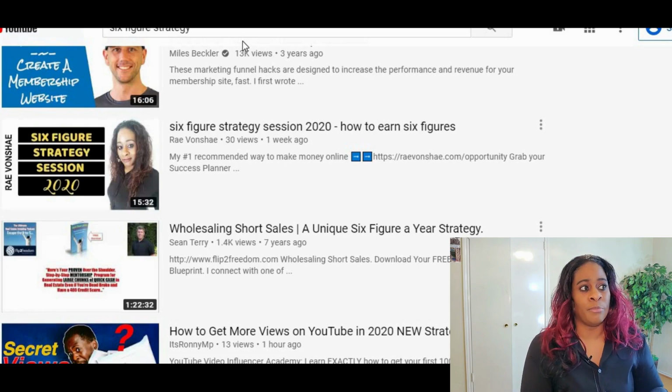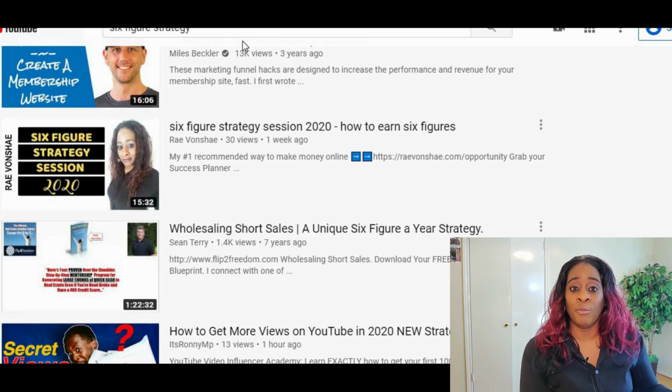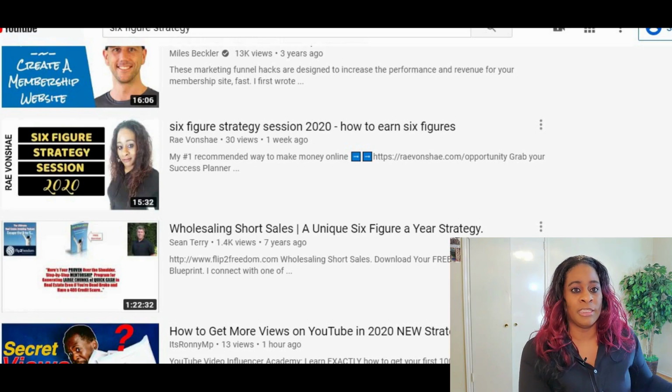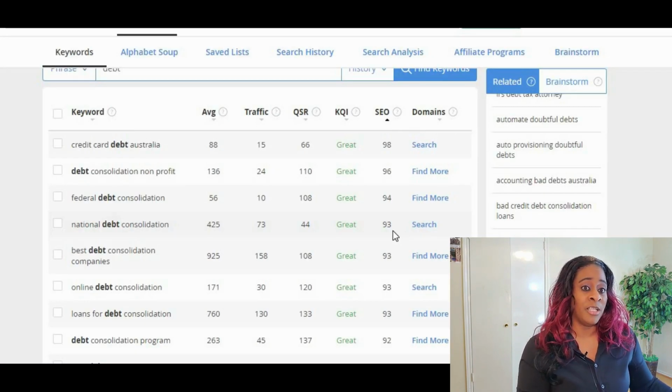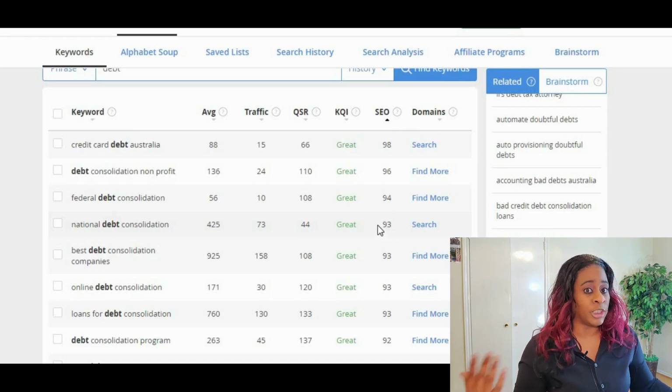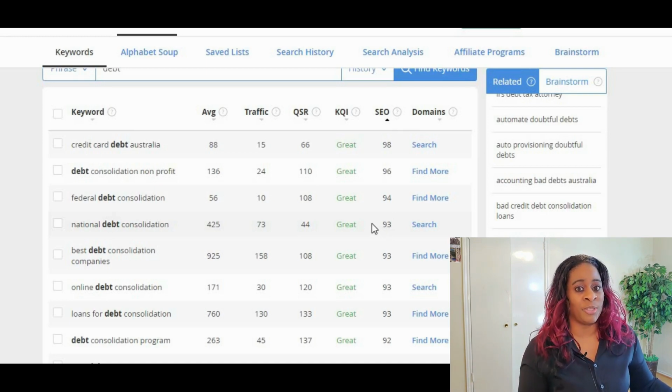First off, you'll be able to search for 30 key phrases, and then you'll be able to kind of get yourself set up. Write them down, write down your key phrases. If you think it's a good key phrase, write everything down. You have to have a list of keywords because every keyword is not going to rank on the first page of Google just because you have it titled, and just because you have your video with the title. It's not going to work like that. You still have other steps to take to get this to rank, but at least these are the first steps.